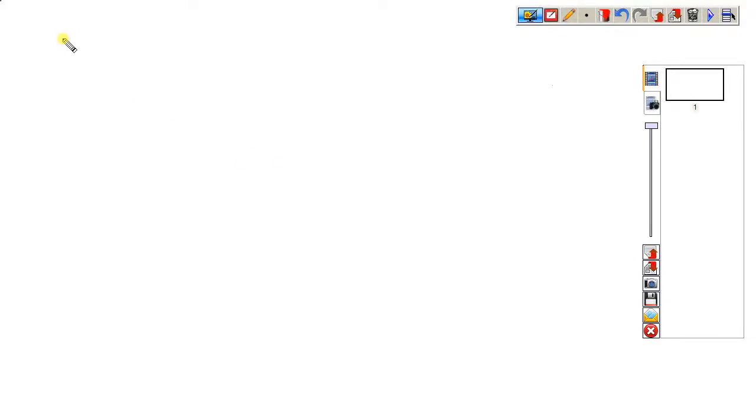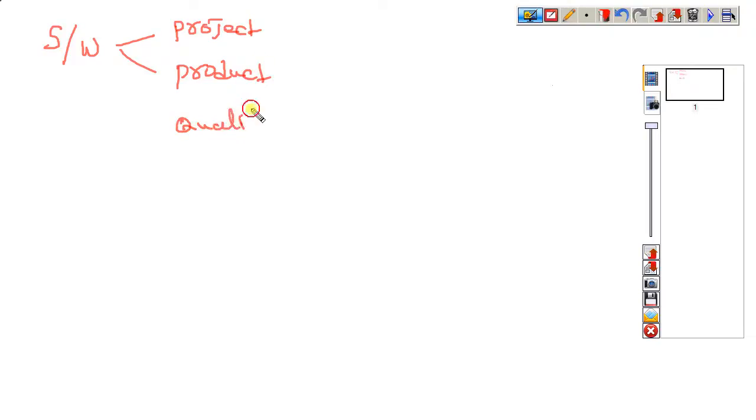We are discussing today, before going for today's class, what did we discuss in the last class? A few minutes I'll discuss very fast. Last class we discussed what is a software, and then what is a project, what is a product, what is a quality, what is a defect, and what is a testing. These are the points we discussed.